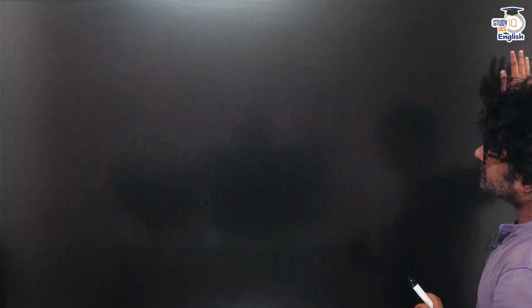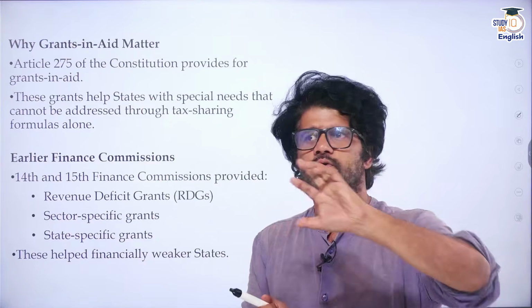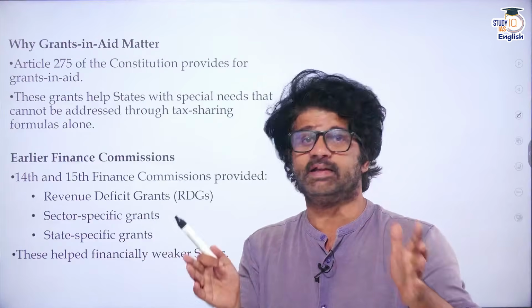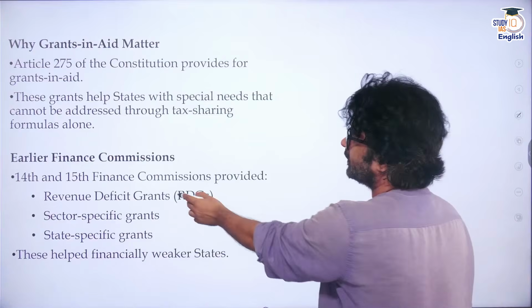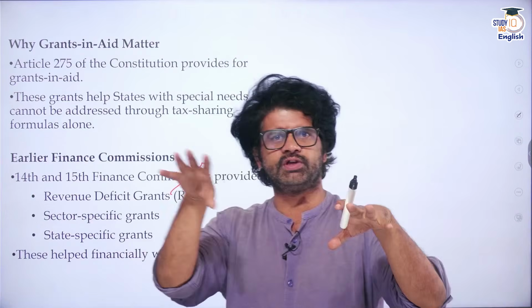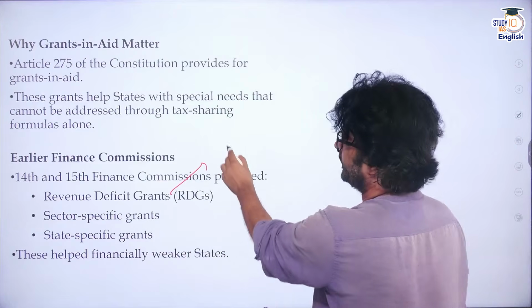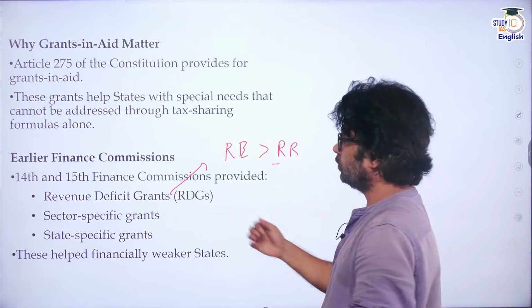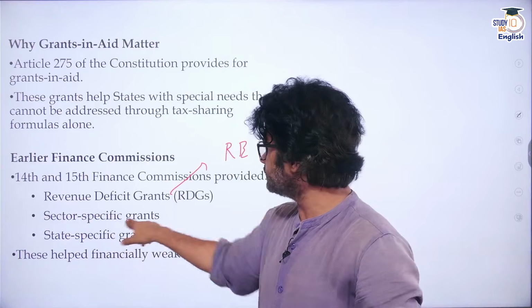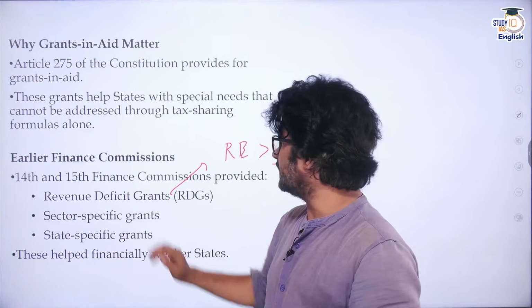Hopefully you can see it. So you see Article 275, it provides grants to different states based on their concerns. It varies. So there are different types of grants. One is the revenue deficit grant. What is revenue deficit? Just like the center has revenue receipt and revenue expenditure, states have revenue receipt and revenue expenditure. So if your revenue expenditure is more than your revenue receipt, you will be in deficit. To address that, government will give you some money. Then sector specific grants: maybe states like Bihar and UP need more money in health and education. That is sector specific grants.